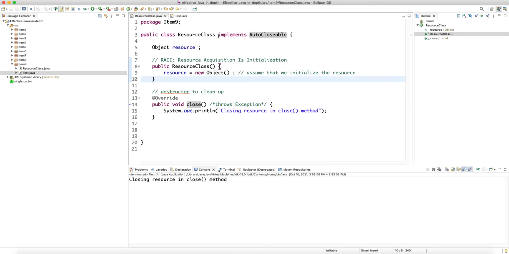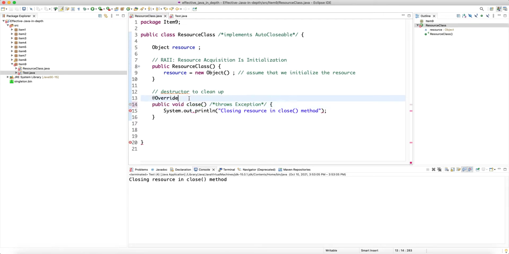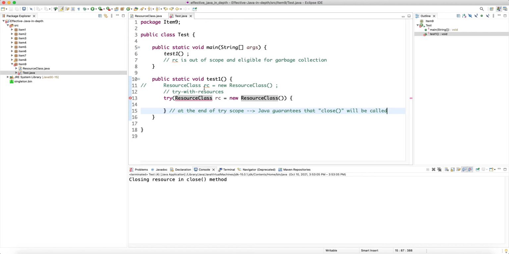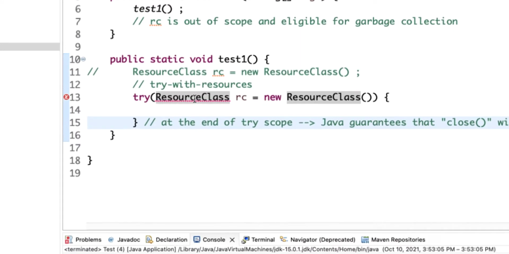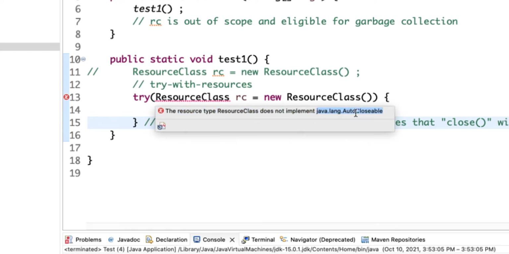So what happens if we don't implement AutoCloseable? Now obviously this is not an override anymore, but this is still valid code. We have a close that anybody can call and do cleanups, but there is no relation between our class and AutoCloseable. And as you can see now, try with resources complains that the resource type ResourceClass does not implement java.lang.AutoCloseable, right?